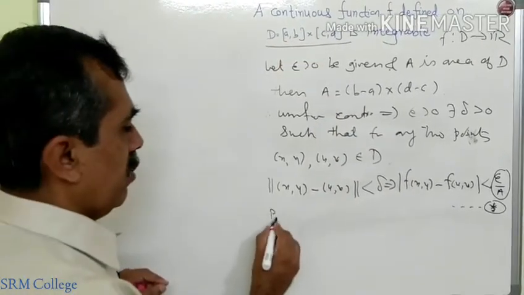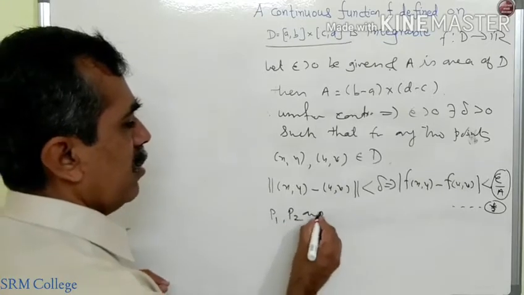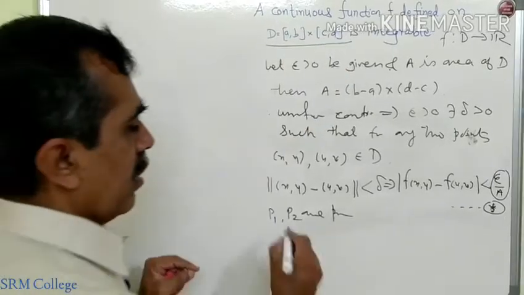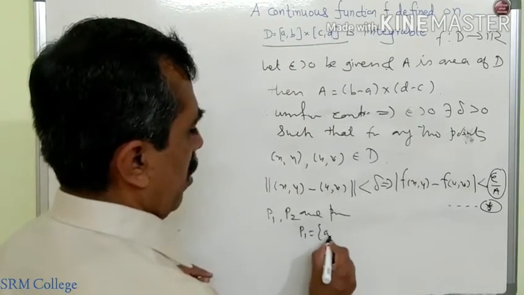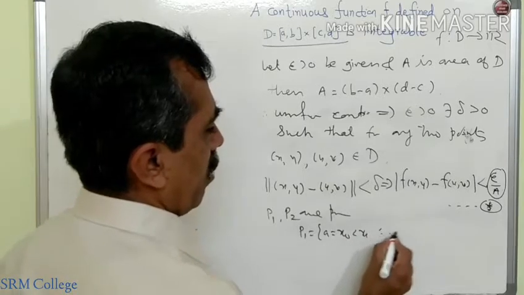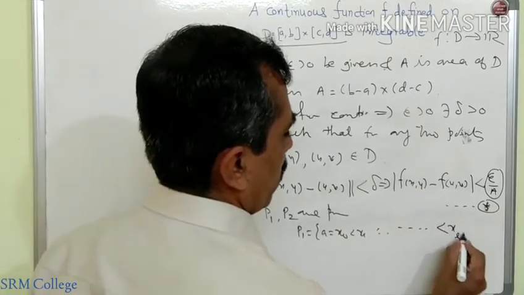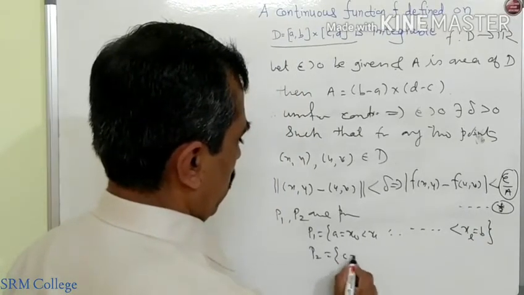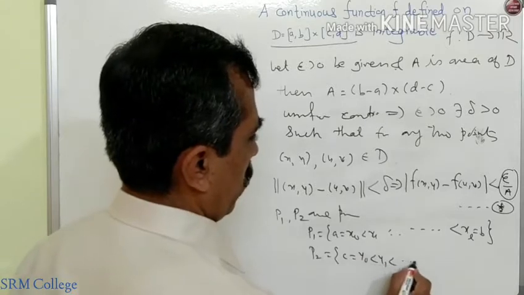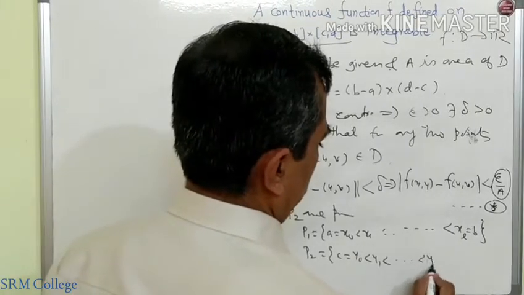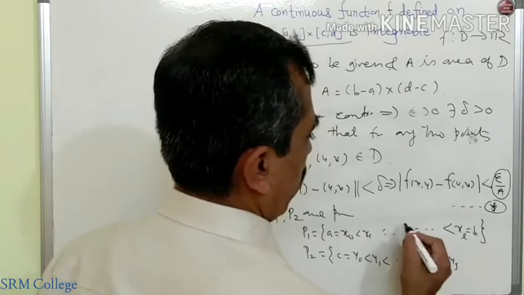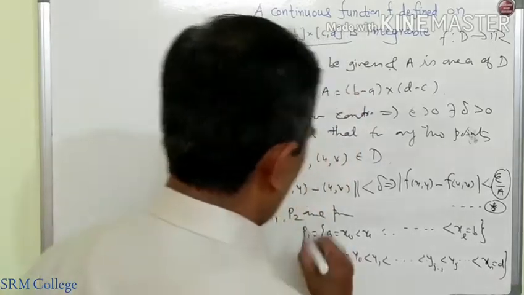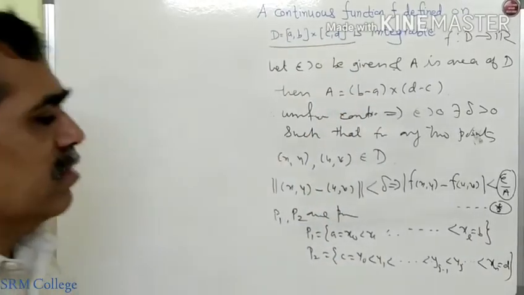Suppose P1 and P2 are the partitions of AB and CD respectively, given by P1: A is equal to x0 less than x1 and so on. I will not write it in detail now. So suppose xL is equal to B, as you already know, and suppose P2: C is equal to y0 less than y1 and so on, less than y(j-1) less than yj. Here we will take the variable as i. Then less than yN is equal to D. So suppose these are the two partitions of AB and CD respectively.